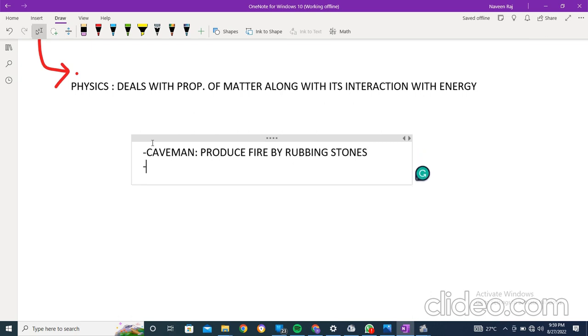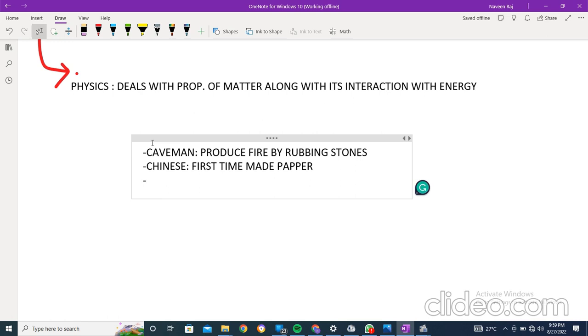That is how I'm showing you how old physics is and for how long it has been used. The second is the Chinese. The Chinese used physics in the way that they were the first to make paper, right? That is a quite old invention, and you can understand very clearly how useful it is. So that is how old physics is.